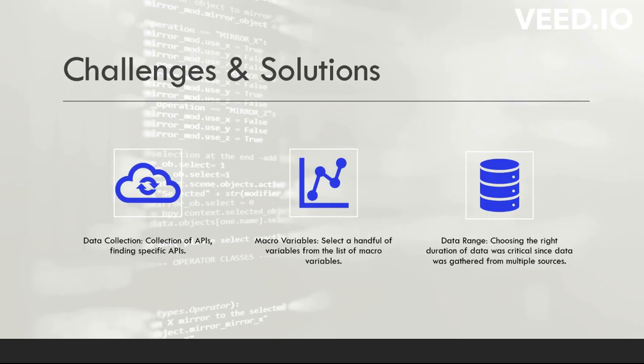Now moving on to the challenges and solutions. The data collection: the collection of APIs, finding which specific APIs were supposed to be used, and the macro variables given by the client. We selected a handful of variables from the list which was given, and chose the right duration of data range. It was critical since data was gathered from multiple sources, like GDP and CPI from one source and other variables from different sources. So it was a bit challenging to get them into the same plot.